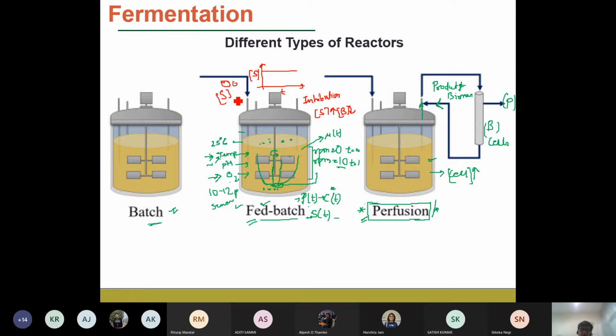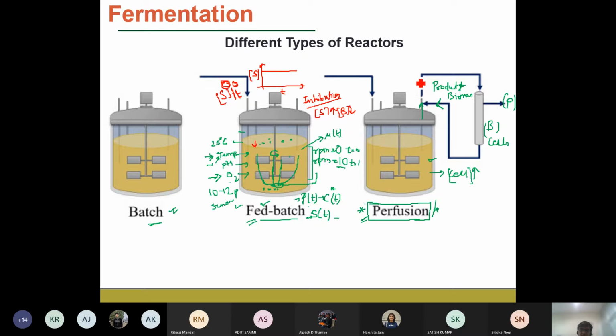So a very small volume of the substrate is added into the fermenter system such that it doesn't cross a threshold limit within the whole fermentation system. Okay. In this way, we are able to overcome the inhibition of the substrate on the microbial growth.